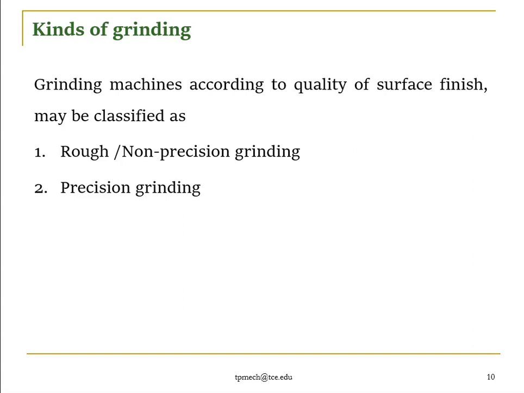Now we go with the kinds of grinding. What are the types of grinding? Generally grinding has two types. One is rough grinding or non-precision grinding. The second one is precision grinding. So you know the difference between precision and accuracy. Precision means it is the exact value.